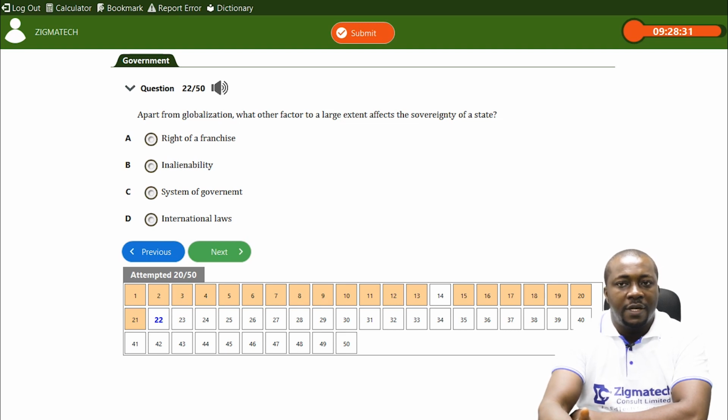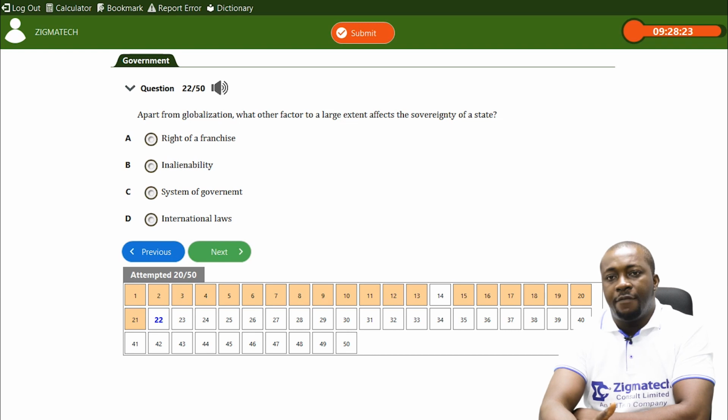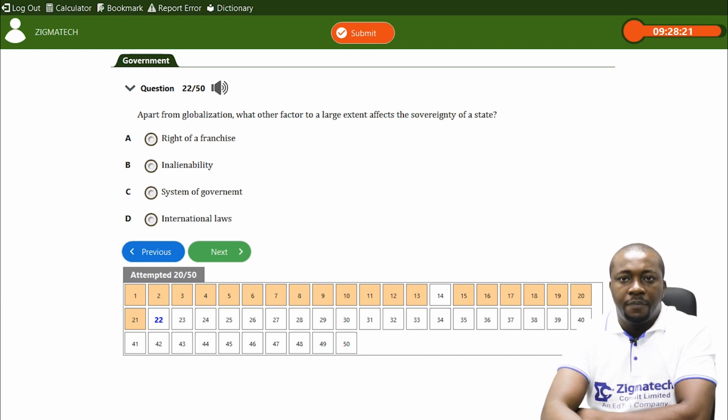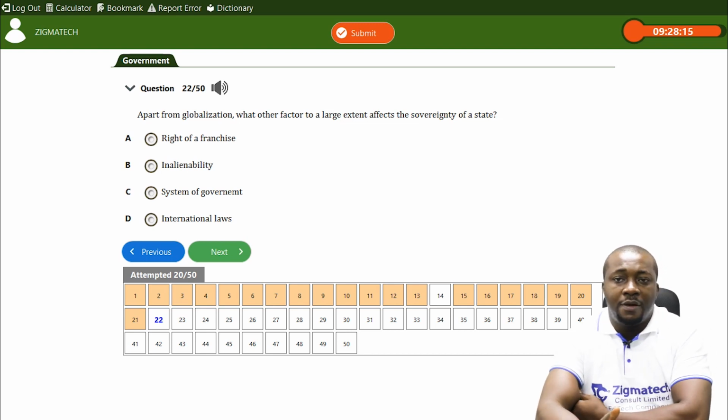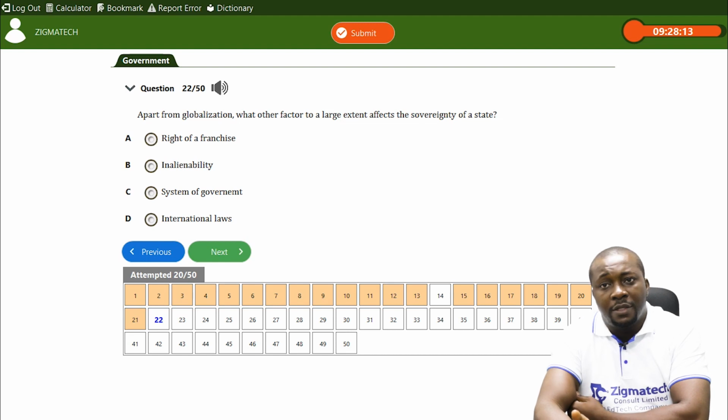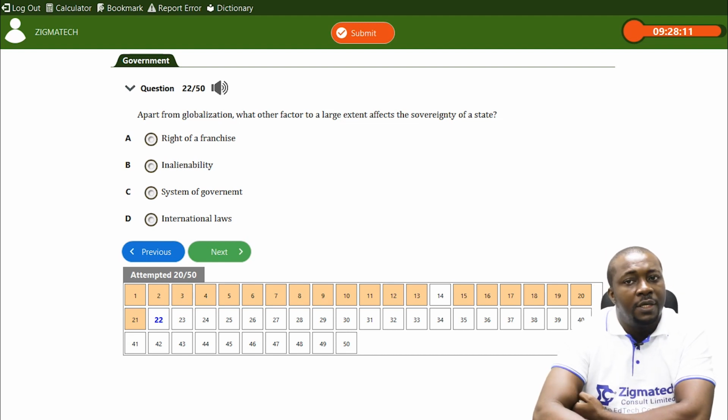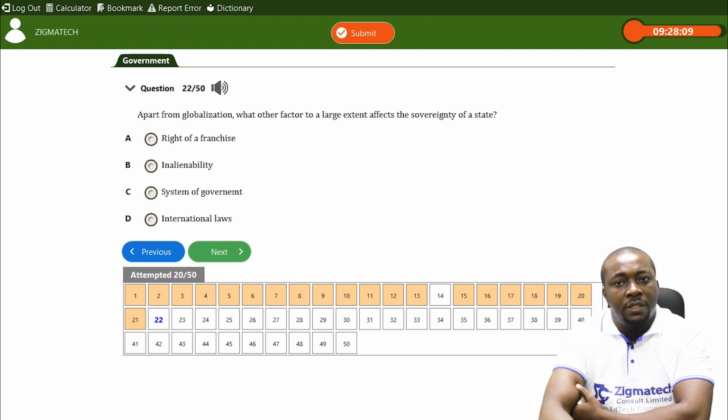The right of franchise, as we are talking about the right to vote or be voted for, does not in any way affect the sovereignty of a state. Is it inalienability? No, it does not. Which are we talking about? Inalienability of rights or inalienability of sovereignty? It has nothing to do with it. We are talking about limitations of sovereignty here.